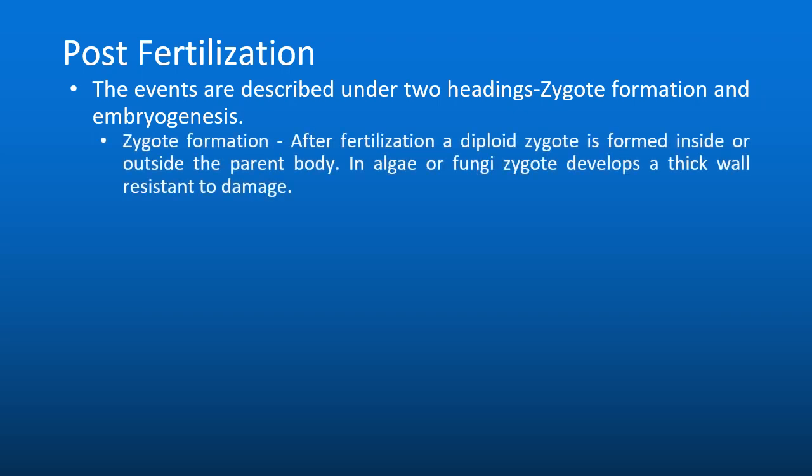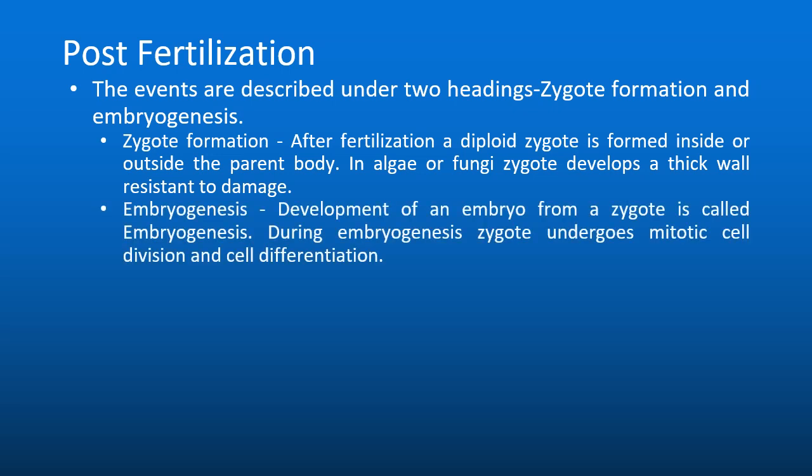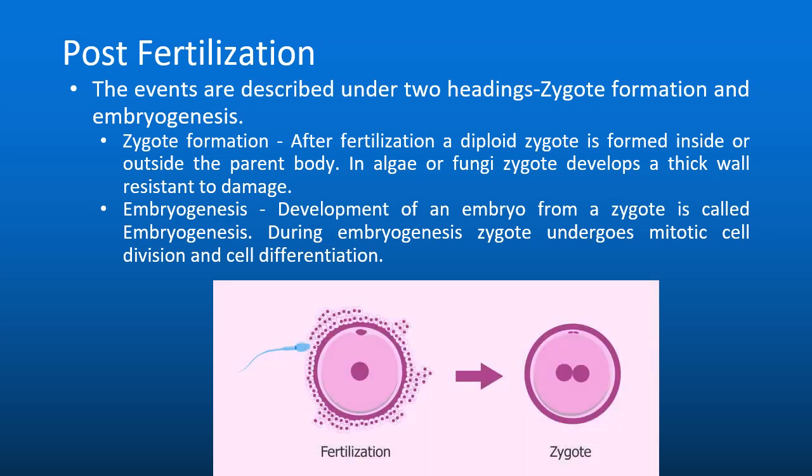In embryogenesis, mitosis division takes place, but in some algae or fungi, zygote develops a thick wall to prevent itself from damage. Here you can see the formation of zygote in post-fertilization event.